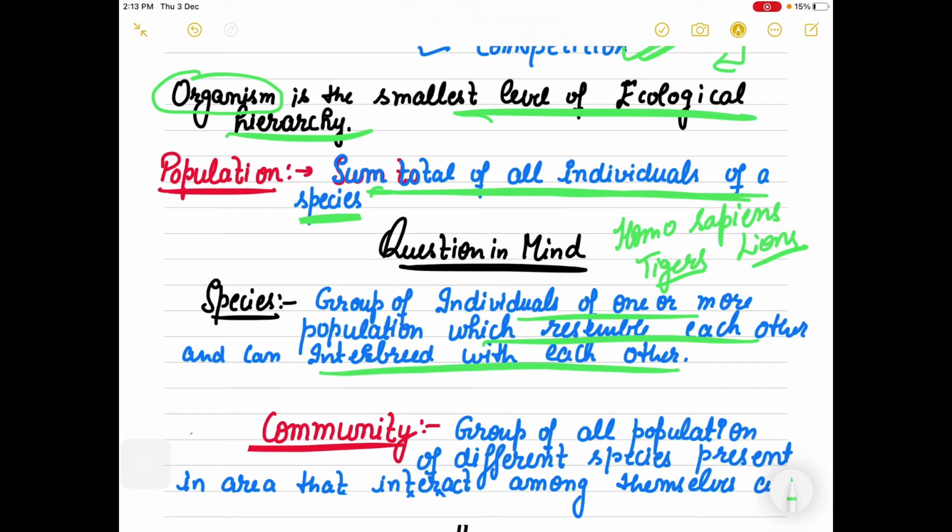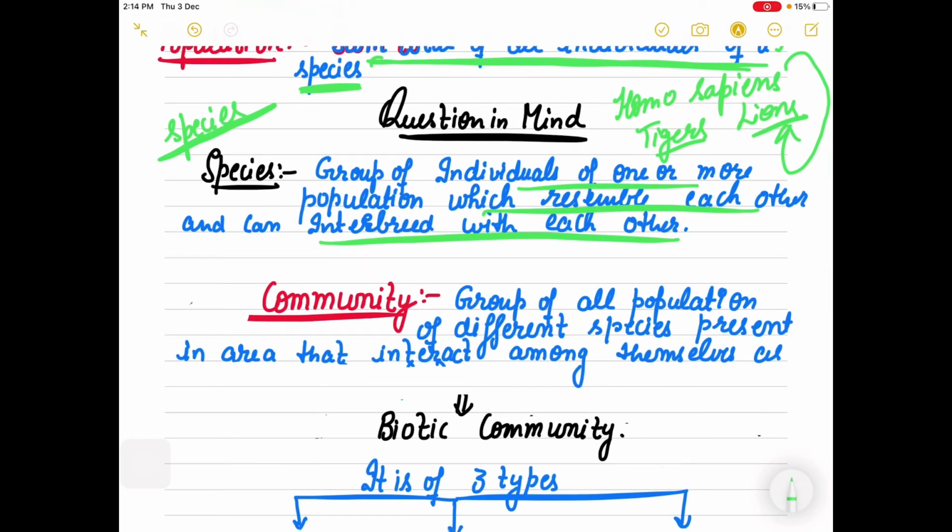It cannot be that Homo sapiens interbreed with lions. No, Homo sapiens is a different species. It means a group of individuals of one or more populations. It can be the Alwar population, it can be the West Bengal population, but they are the same species, so they can interbreed with each other, right? So a species is that group of individuals of one or more populations which resemble each other and can interbreed with each other.